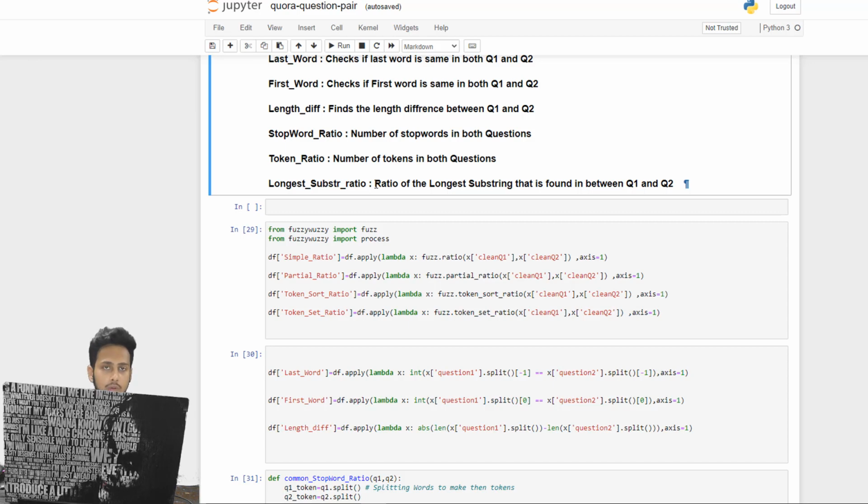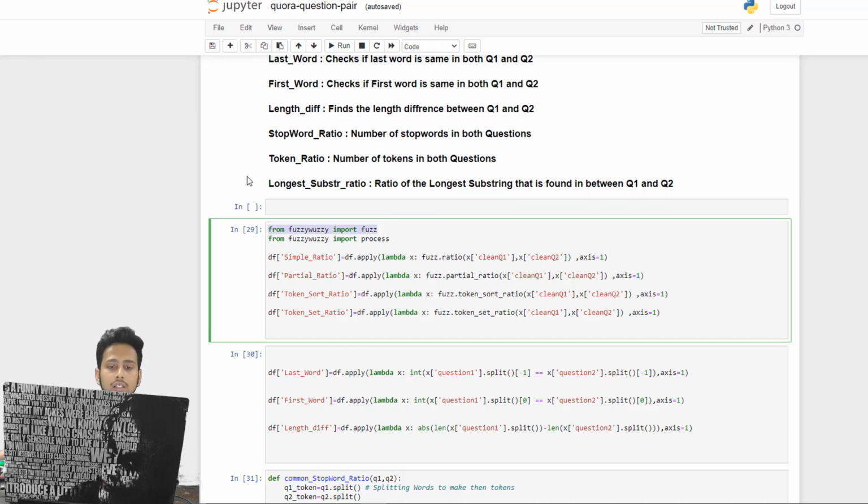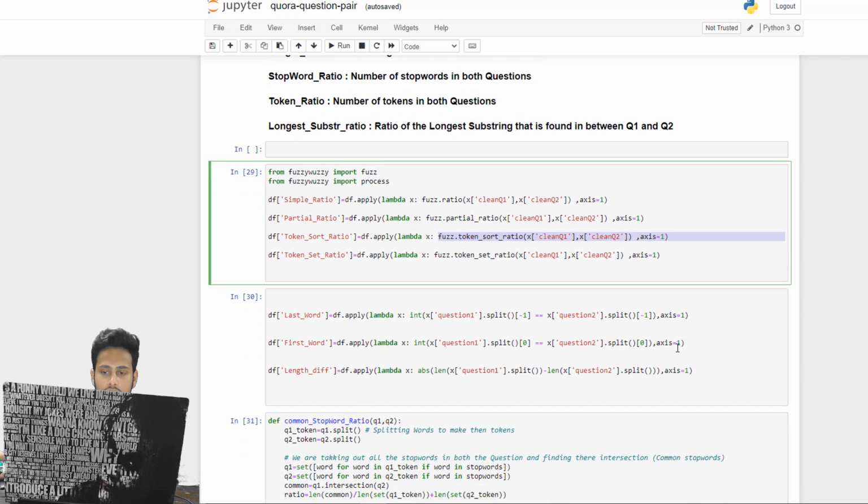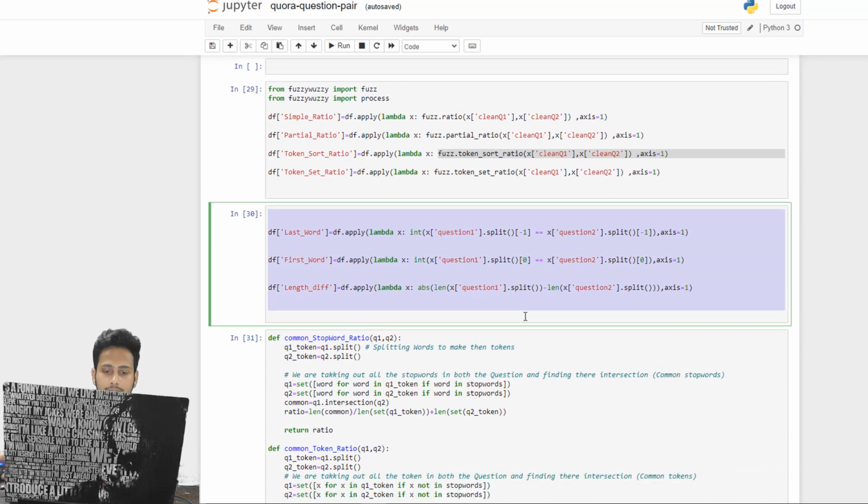These are some of the features that are going to be very, very important in solving a problem like finding whether question one is similar to question two or not. That is why we are going to use this. And luckily for us, there is a library in Python known as fuzzywuzzy, which automatically provides this feature. We just call those functions and use dot apply: fuzz.ratio, fuzz.partial_ratio, fuzz.token_sort_ratio, fuzz.token_set_ratio, and we perform all of them.